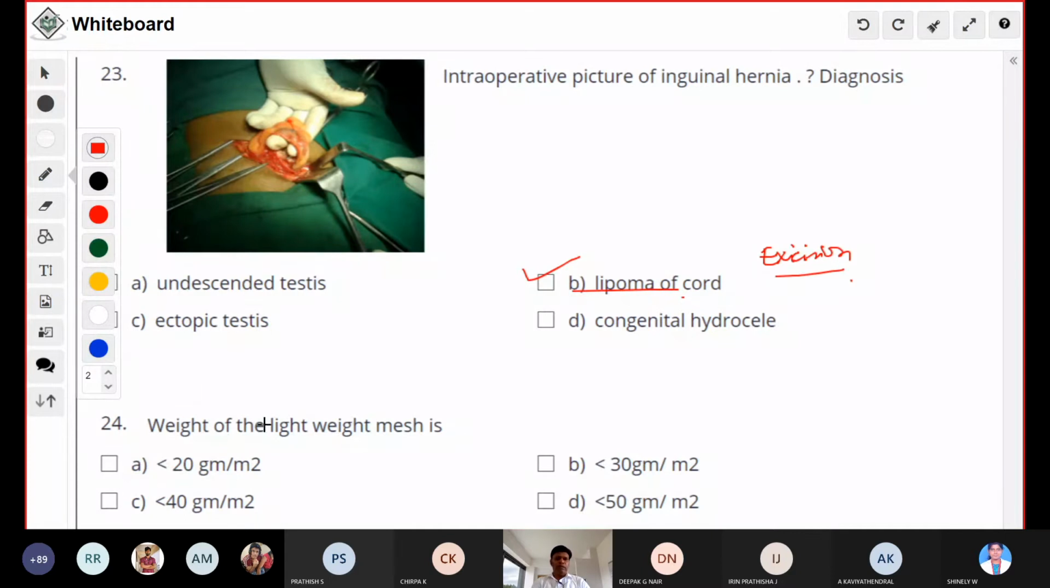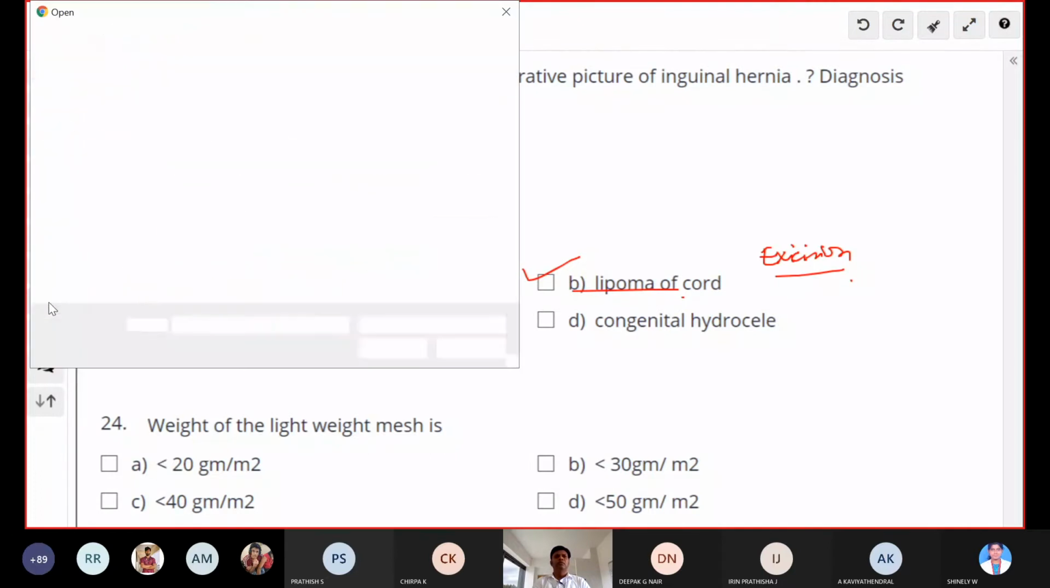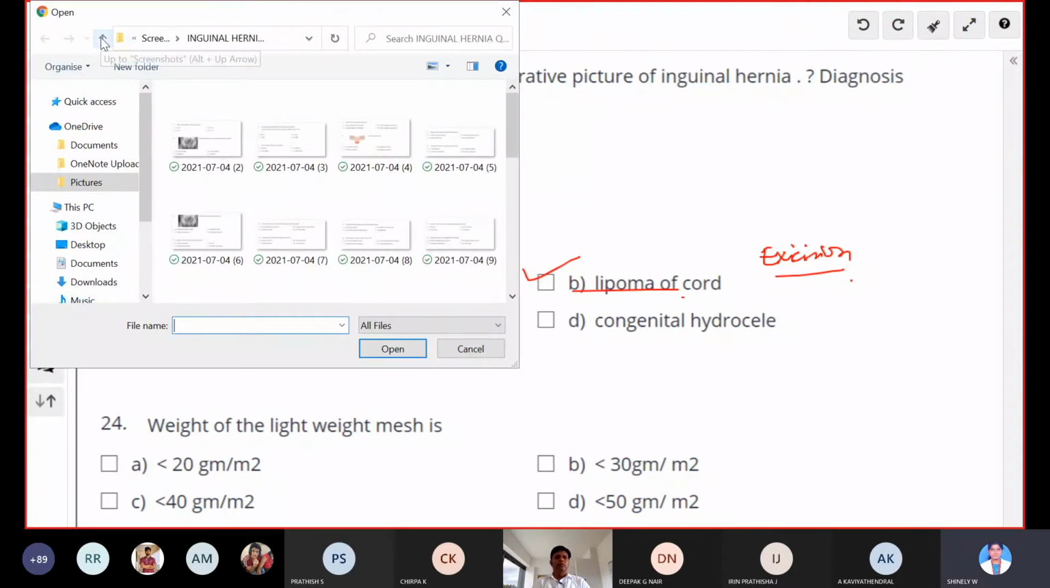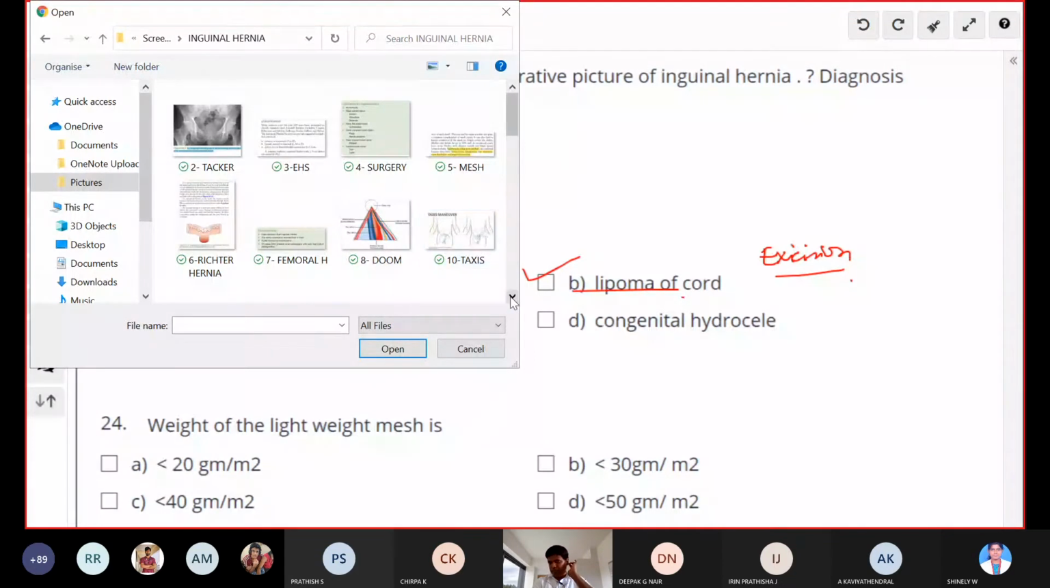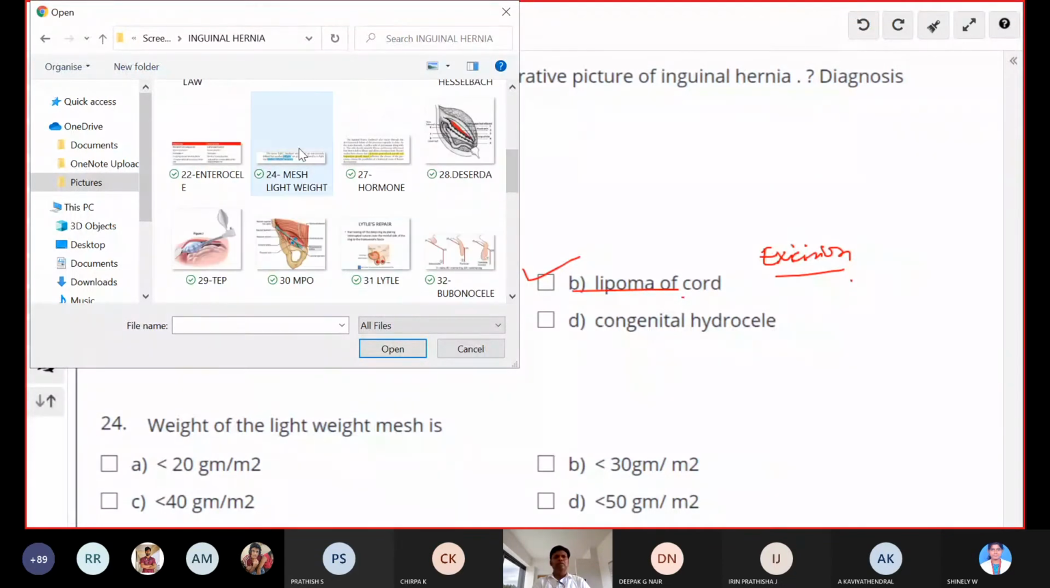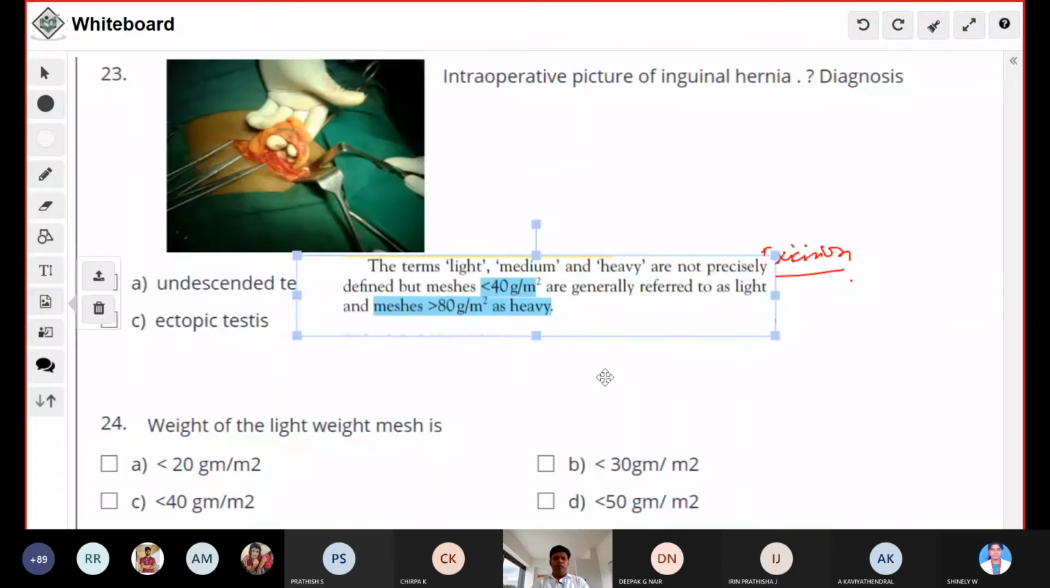Okay. What is the weight of the lightweight mesh? Less than 40 grams per meter square. Yes, it is less than 40 grams per meter square. So this is also taken from the common. These are all standard questions. They keep on asking. This is again taken from the Bayesian law, where you can see that less than 40 grams per meter square you can call it a lightweight mesh. More than 80 grams per meter square you can call it a heavy mesh.